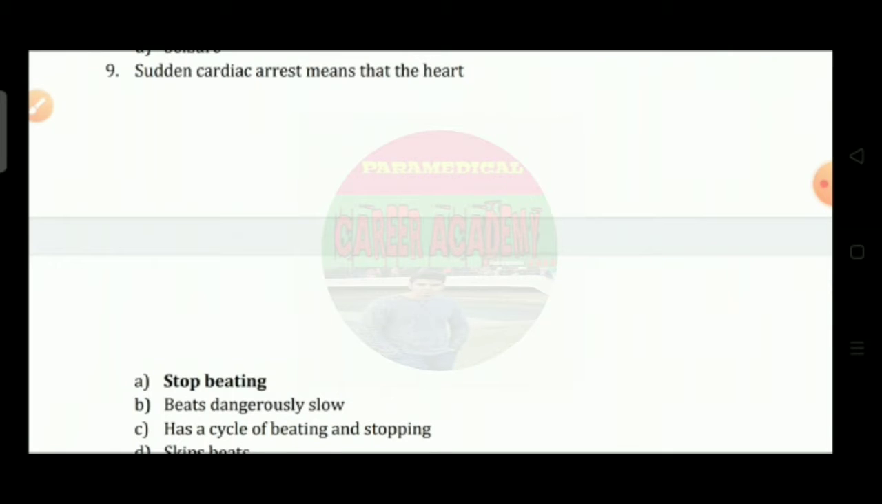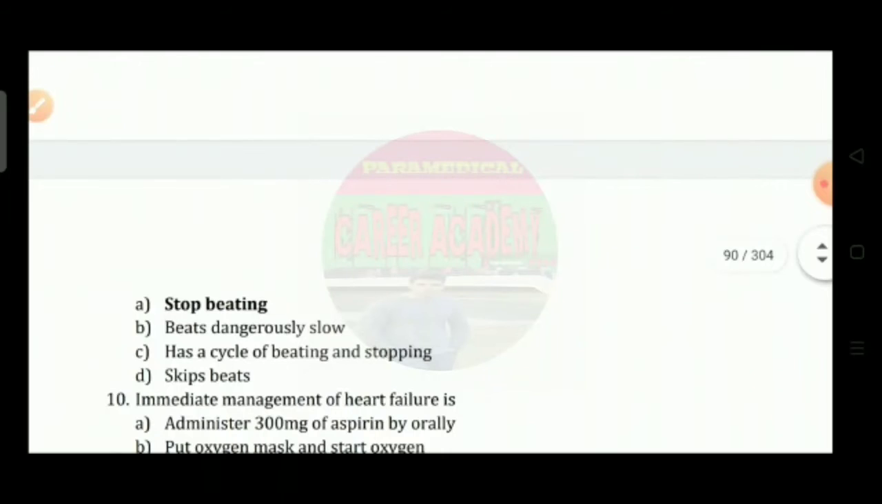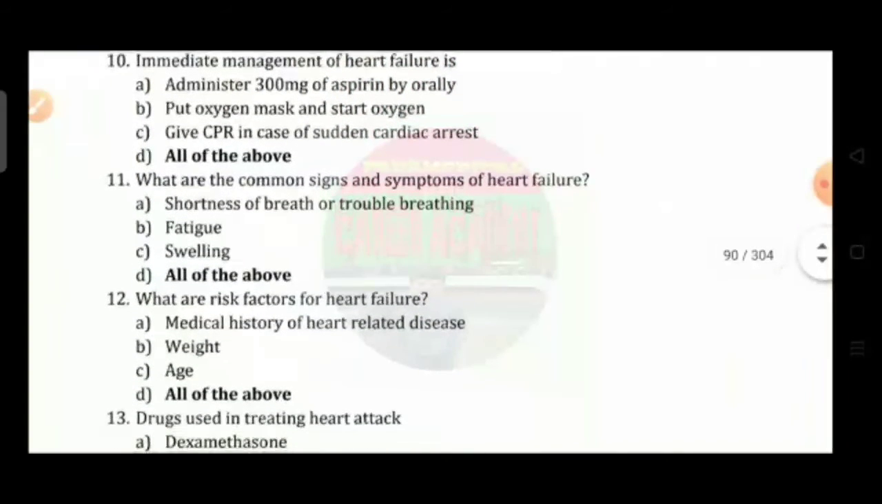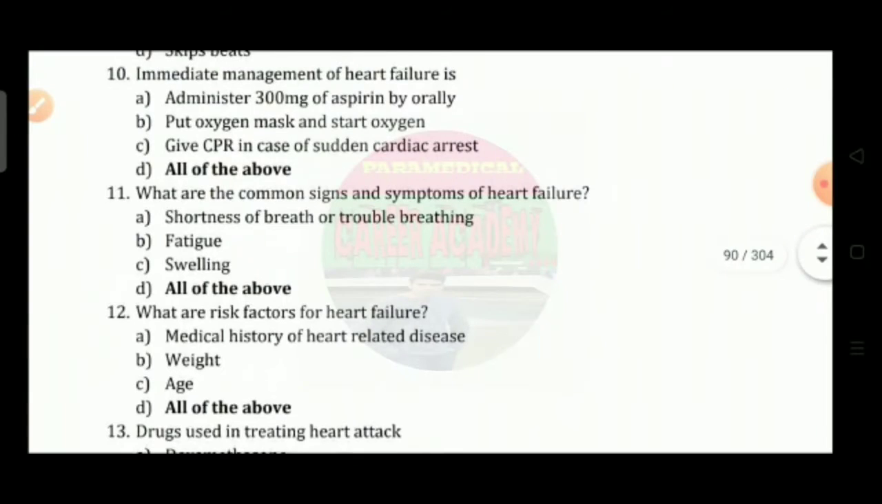Question number 9: Sudden cardiac arrest means that the heart, option A, stops beating; option B, beats dangerously slow; option C, has a cycle of beating and stopping; option D, skips beats. So the correct answer is stops beating. Question number 10: Immediate management of heart failure is option A, administer 300 mg of aspirin orally; option B, put on an oxygen mask and start oxygen; option C, give CPR in case of sudden cardiac arrest; option D, all of the above. So the correct answer is option D.